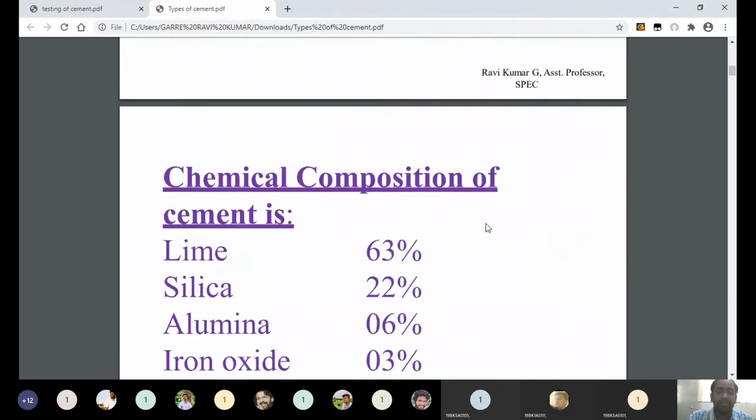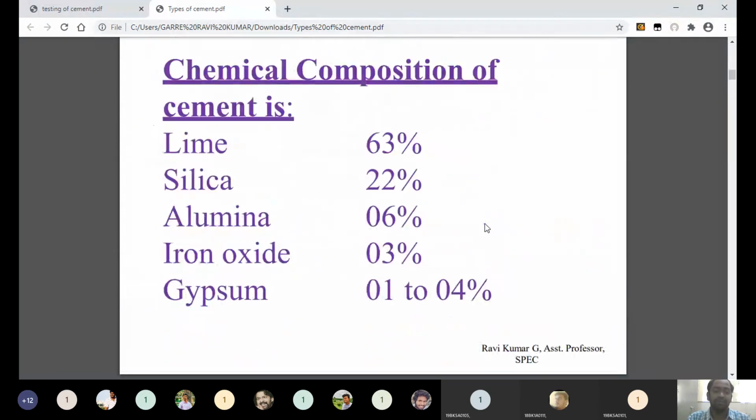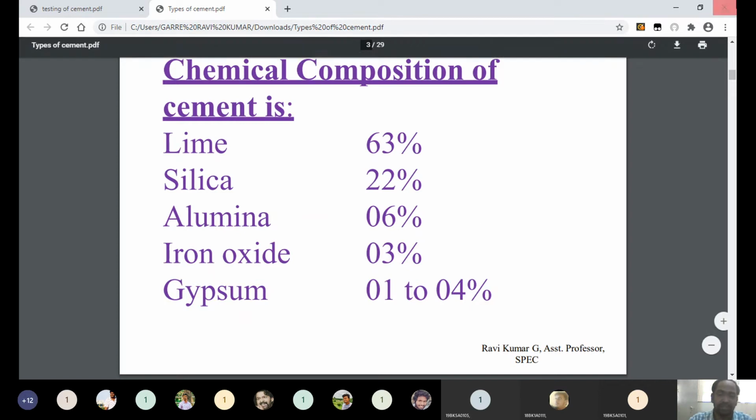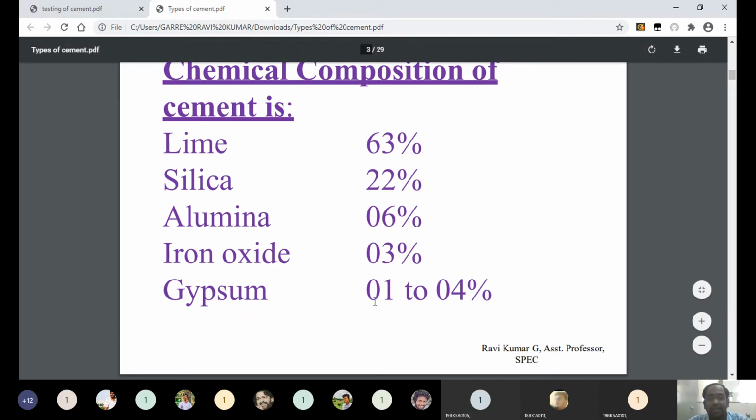Already I told you that cement contains different components. They are lime, silica, alumina, iron oxide, and gypsum. So this is the composition of cement. In cement, the lime will occupy up to 63%, silica around 22%, alumina around 6%, iron oxide up to 3%, and gypsum between 1 to 4%. And these are all the chemicals: lime, silica, alumina, iron oxide, and gypsum.